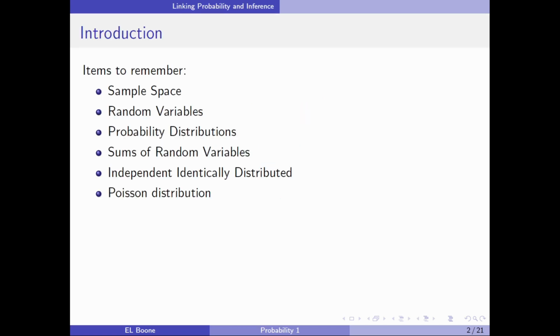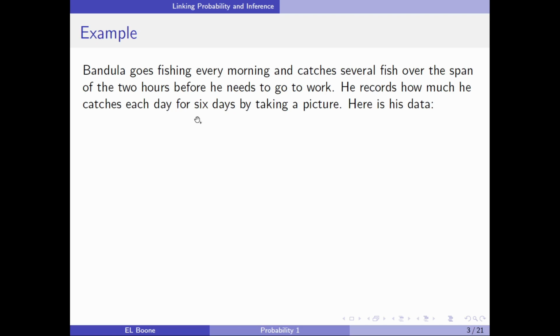Okay, some items we're going to need to remember: sample space, random variable, probability distribution, sums of random variables, independently identically distributed, Poisson distribution. All right, so we're going to try to go through an example here and show you how to fit all of this stuff together without having too much theory involved. We're just going to take the ideas that we already know and apply them here.